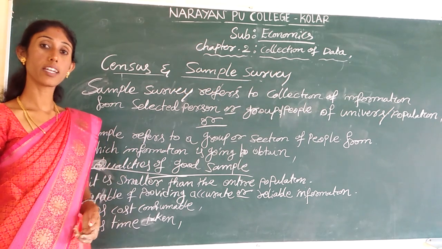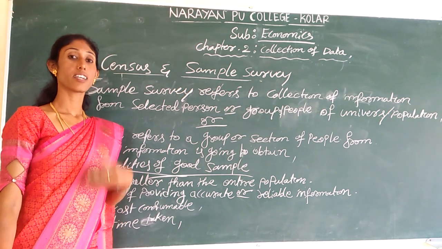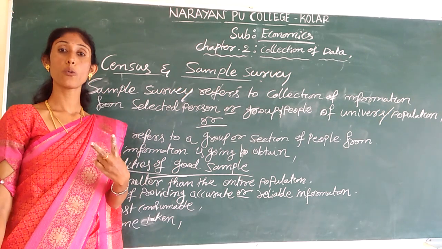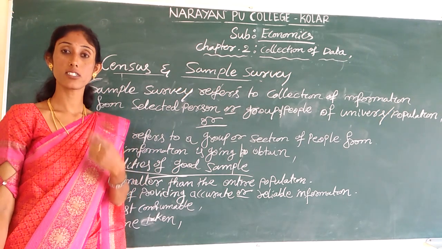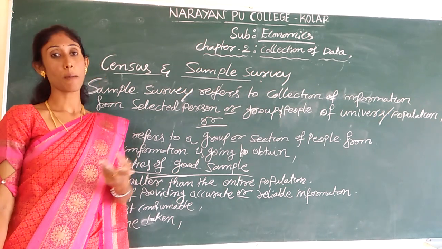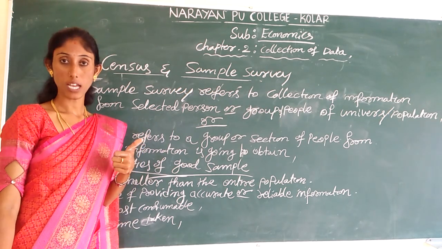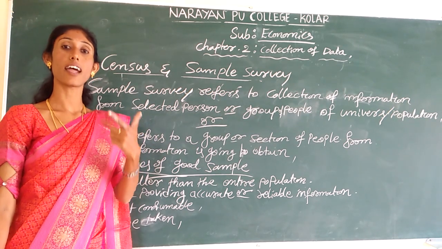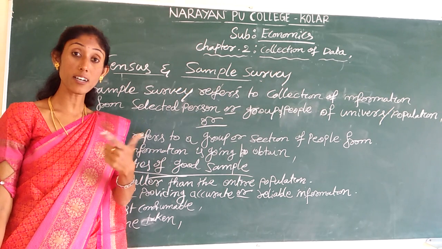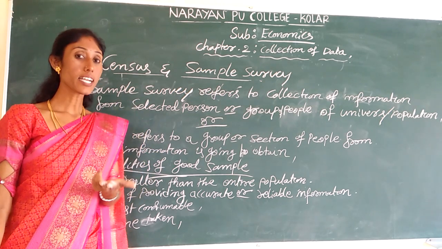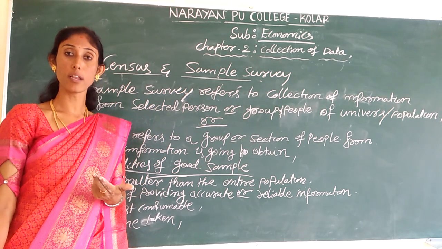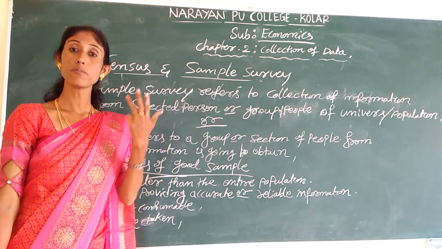Now we will move to the next concept. In order to collect a sample, there are two methods. The first method is random sampling, and the second type is non-random sampling.